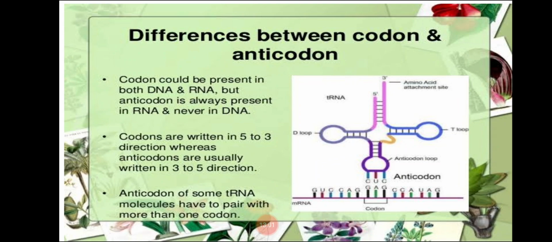The anticodons of a tRNA molecule have to pair with codons. Anticodons are always pairing with codons. Codon and anticodon pairing takes place always.